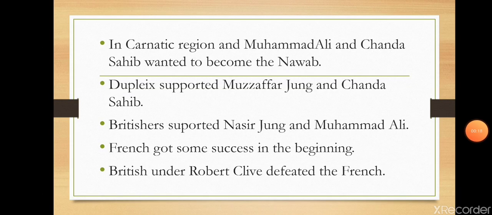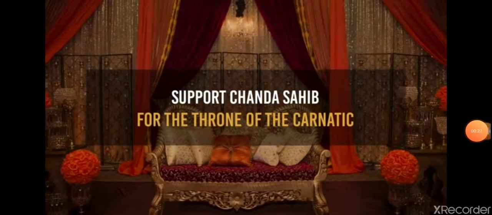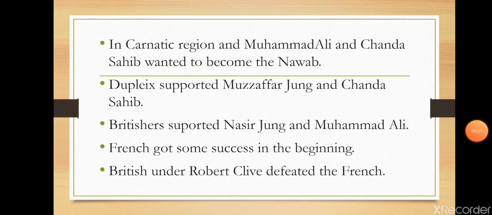Dupleix supported Muzaffar Jang and Chanda Sahib. So, Dupleix took advantage of the situation and supported Chanda Sahib in the Carnatic region, and he also supported Muzaffar Jang in Hyderabad. He wanted to use both of them as his puppets so that he could use the resources of these regions.